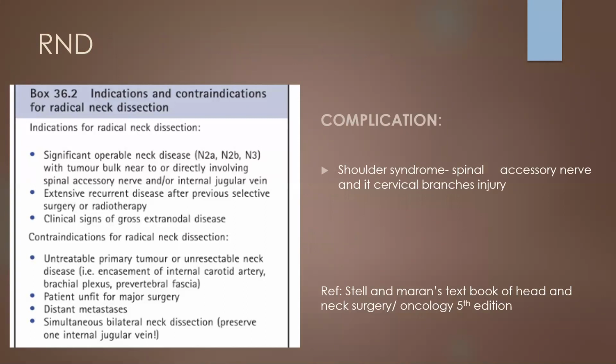And the contraindications include untreatable primary tumor or unresectable neck disease, patient unfit for major surgery, distant metastasis, and simultaneous bilateral neck dissection. A complication of radical neck dissection is shoulder syndrome because of spinal accessory nerve injury.